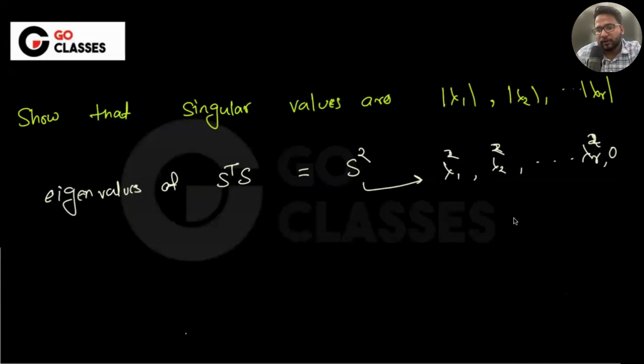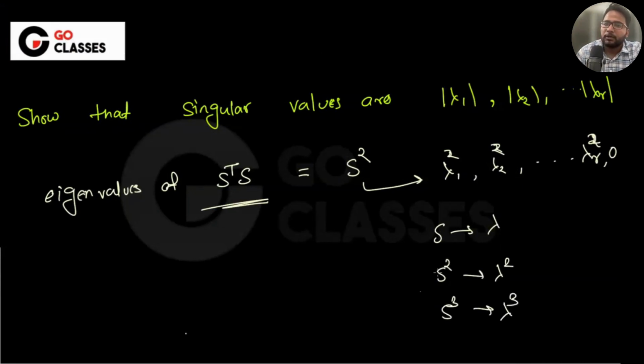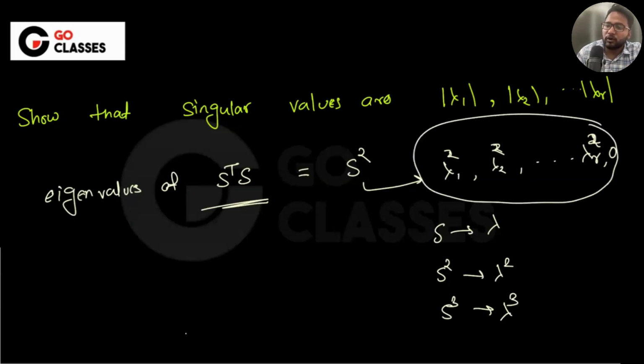So what are the singular values? Notice the eigenvalues of S squared are lambda squared, right? It is not even related to SVD. It is a general fact that if the eigenvalues of S are lambda, then the eigenvalues of S squared are lambda squared, of S cube are lambda cube, like that. Now, if these are the eigenvalues of S squared, then the singular values will be just the square root of this.